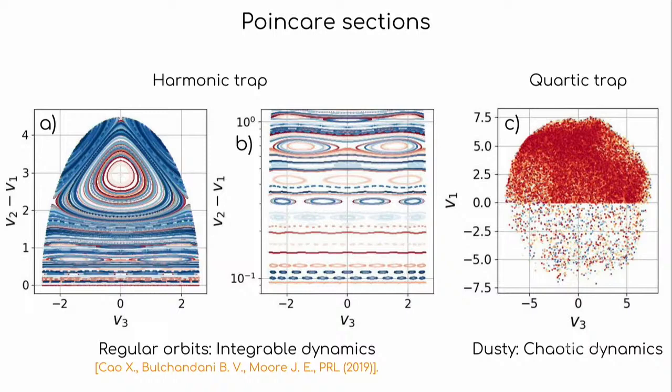And what we see is very regular orbits, but within these regular orbits there is some fractal structure, which I've just zoomed in on here. We don't understand why this fractal structure arises. This has also been observed in Veer Vilchandani's previous work, but we conclude that this is going to be integrable. But we don't know what the third conservation law is, because N is 3 and we know 2 conservation laws. The third conservation law is still not known. We want to understand that, but we don't know.